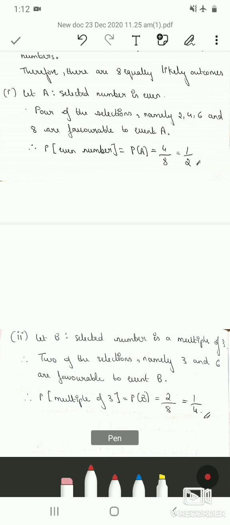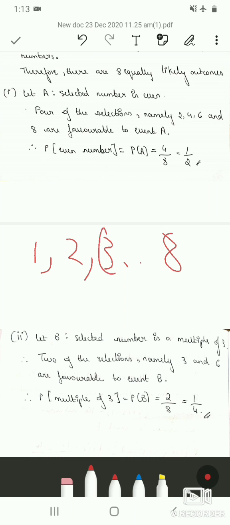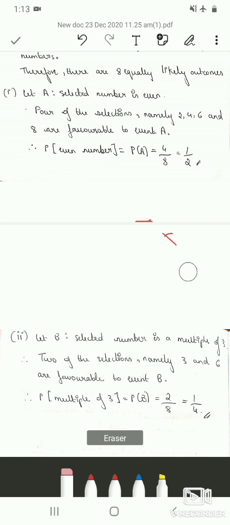The second sub question is, let event B be selected number is a multiple of 3. So among the sample space 1, 2, 3 up to 8, we get 2 selections which are multiples of 3, that is 3 and 6. So small m is equal to 2. Therefore there are 2 favorable outcomes to event B. Therefore probability of getting a ticket that is a multiple of 3 is probability of B, which is 2 by 8, which is 1 by 4.